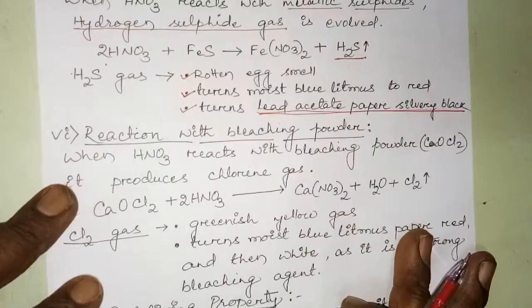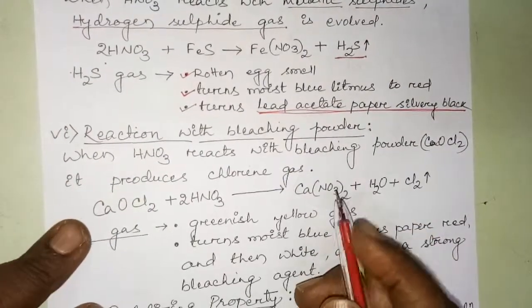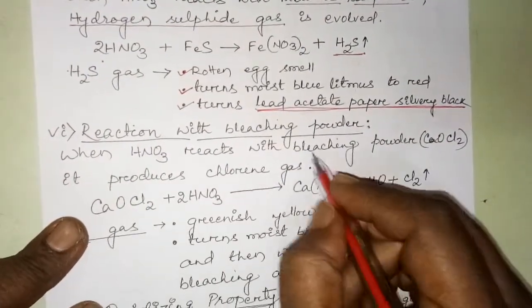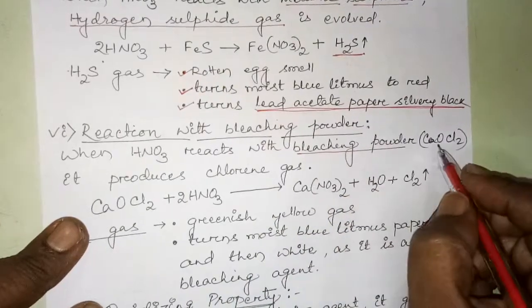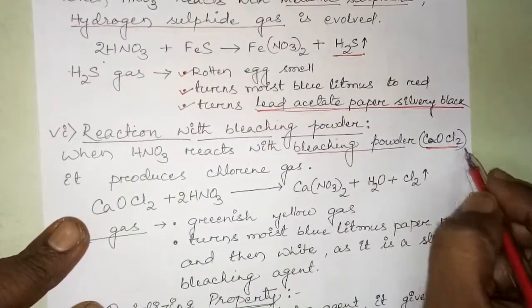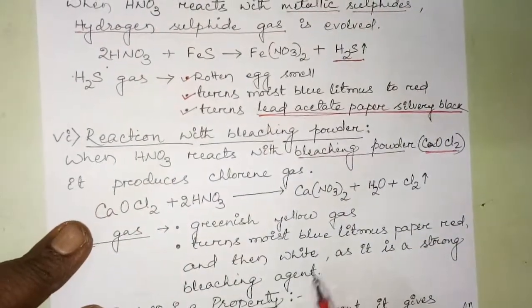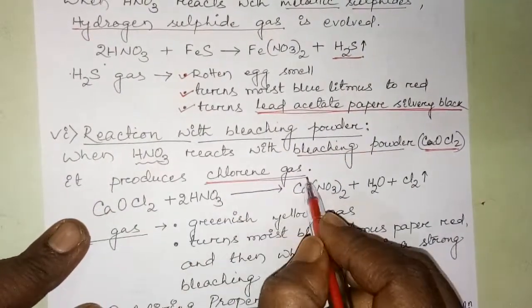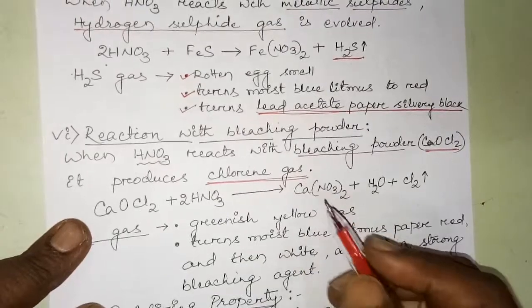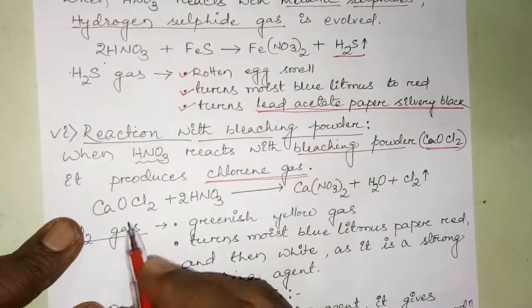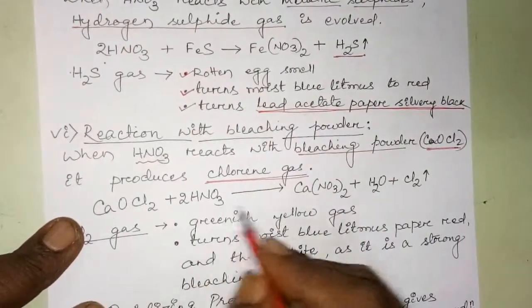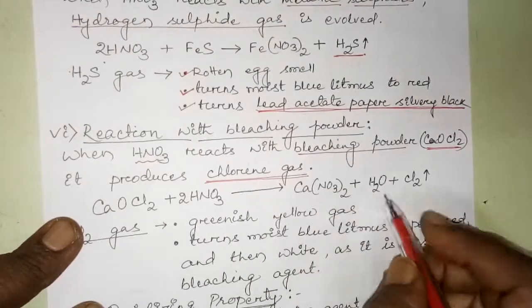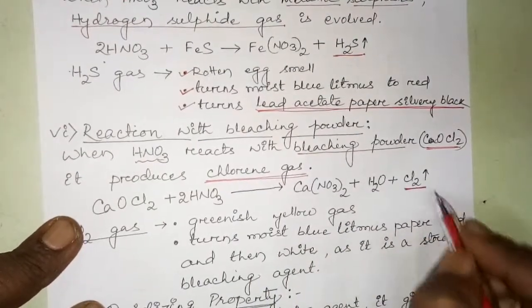Now we'll discuss the reaction with bleaching powder. What is this? The chemical formula of bleaching powder is CaOCl Cl or CaOCl2. So when it reacts with nitric acid, it produces chlorine gas. The reaction says CaOCl2 plus 2HNO3 gives calcium nitrate, water and chlorine gas.